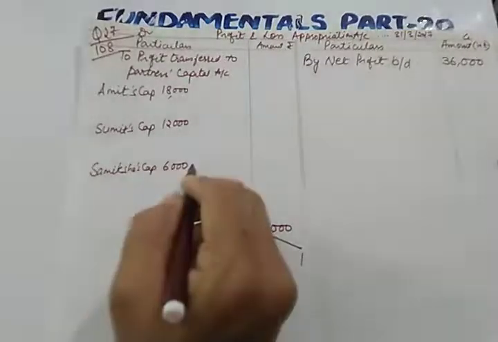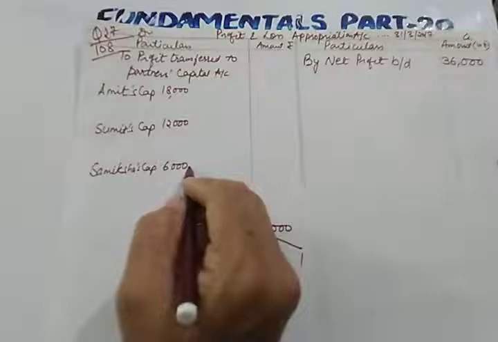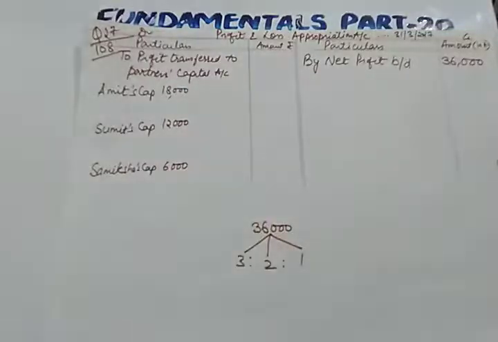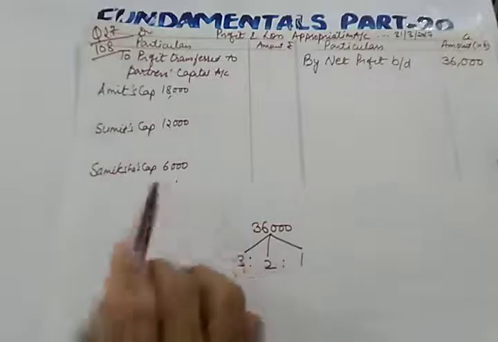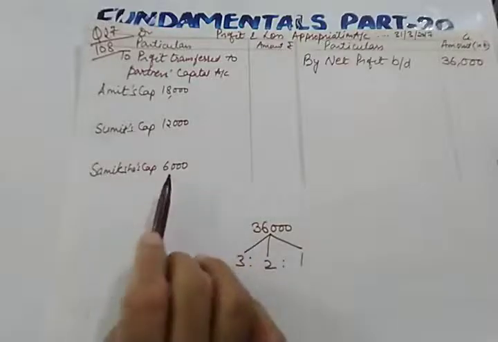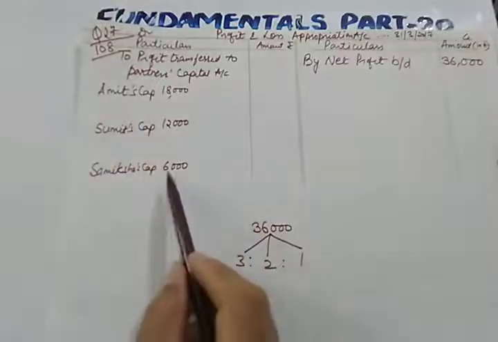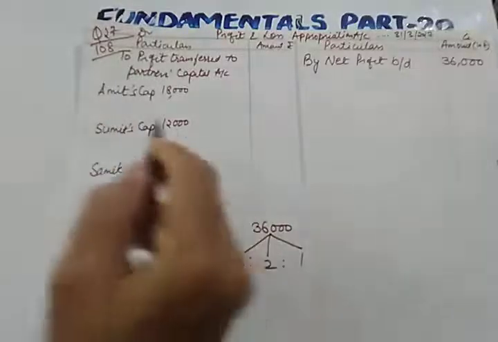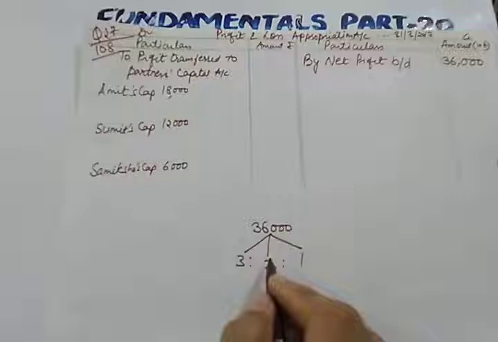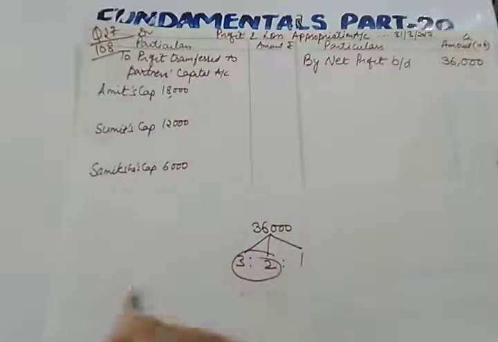And now see, Samiksha has been given a minimum guarantee of 8,000, and nothing is mentioned about the ratio in which this guarantee will be borne by these two partners. So we'll assume that Amit and Sumit will bear this guarantee in the ratio of 3:2.